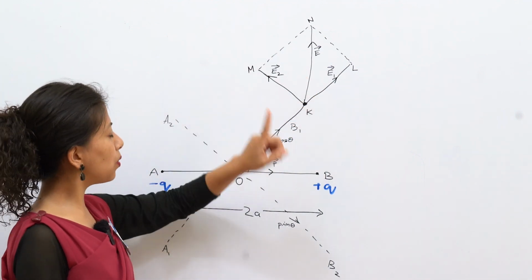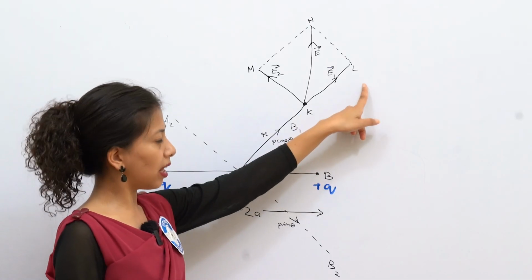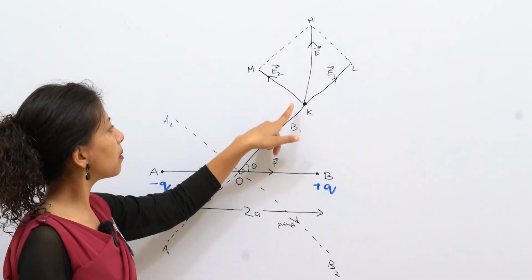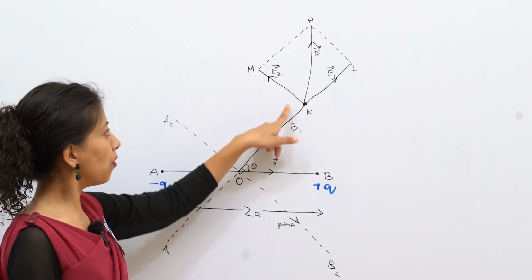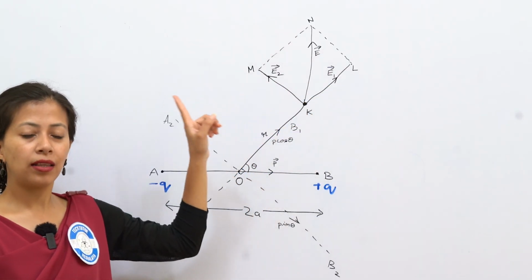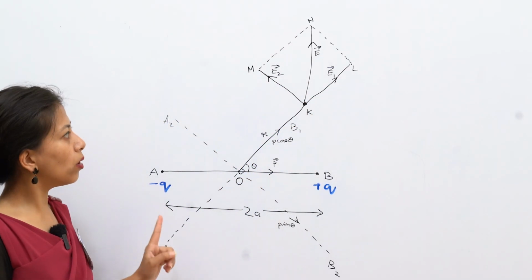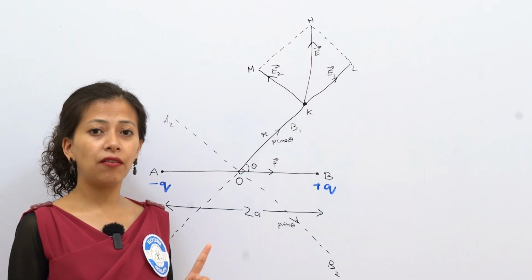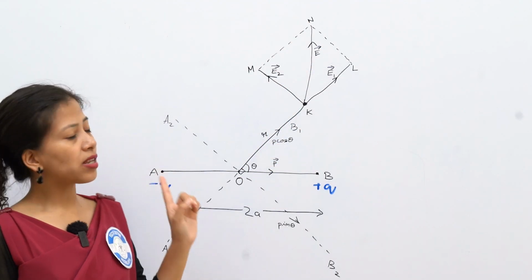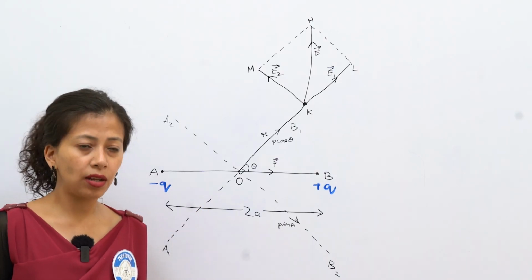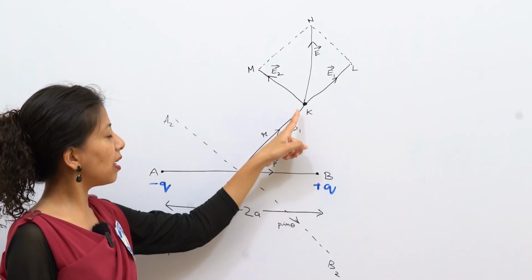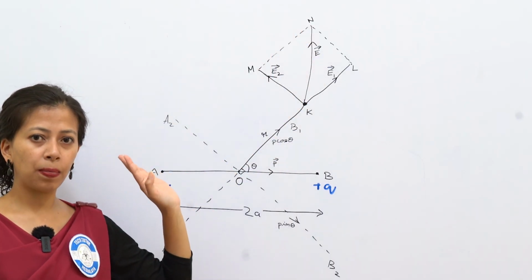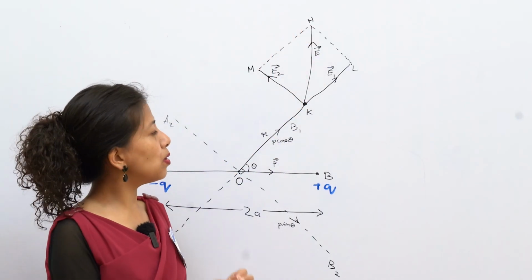Taking E1 and E2, as you can see, E1 is represented by KL, which is the side of this parallelogram. And E2 is also represented by KM, which is the side of the same parallelogram. According to the law of vectors, the diagonal will represent the resultant vector. So the resultant electric field will be represented by this diagonal KN.